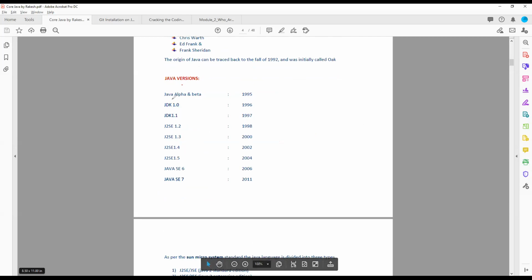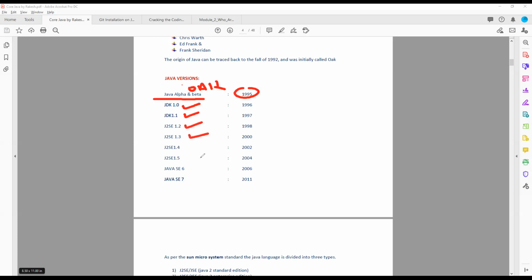First, Java alpha or beta, you can say, had the name Oak, in 1995. Then Java version 1.0 in 1996, Java 1.1 in 1997, 1.2 in 1998, 1.3 in 2000, 1.4 in 2002, 1.5 in 2004, 1.6 in 2006, and 7 in 2011.